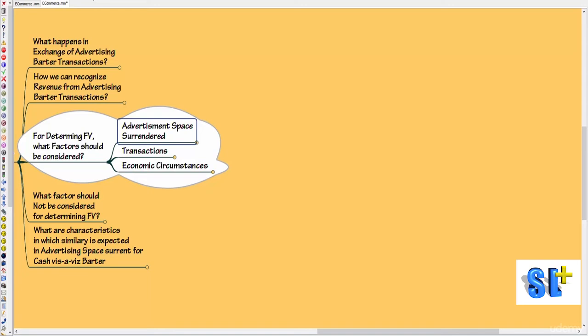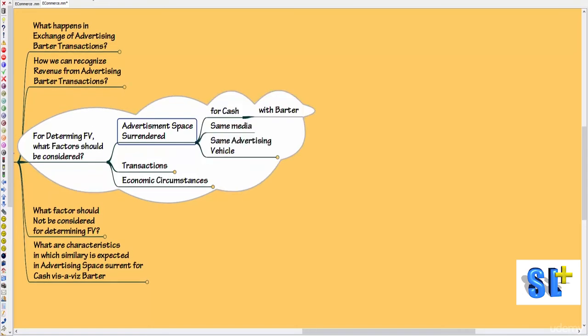When I say advertisement space surrendered, let's say company A is surrendering advertisement space for company B. Company B is using that space because company B has provided the platform for A to advertise. When advertisement space is surrendered for barter, it should be compared with advertisement space surrendered for cash in the same media, the same advertising vehicle.